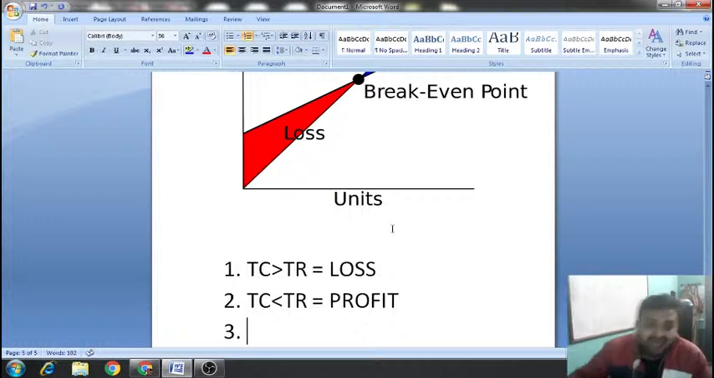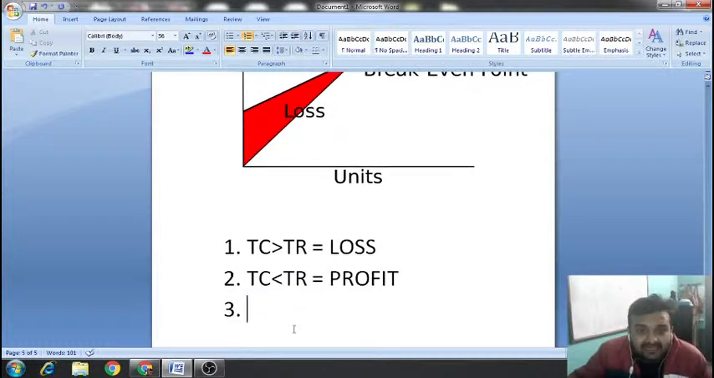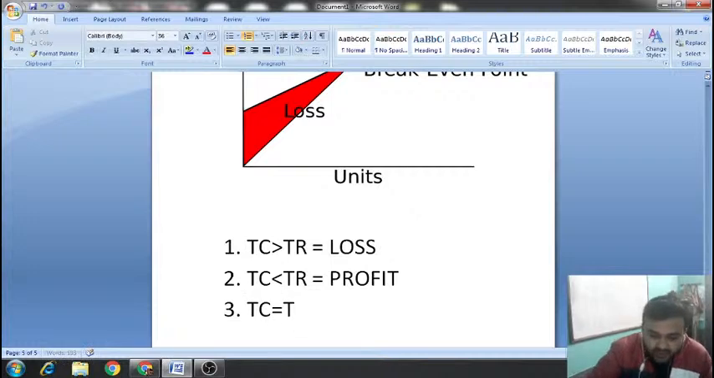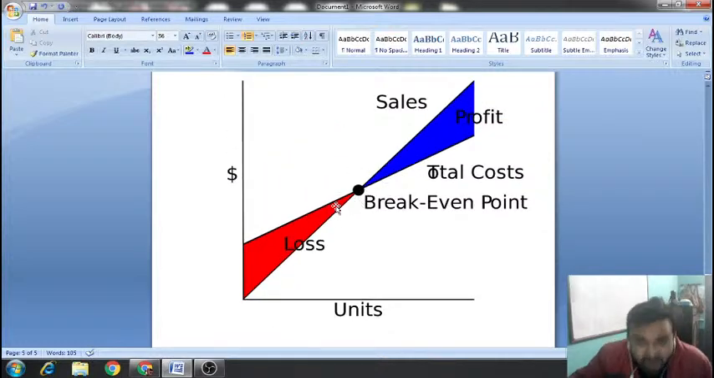Now you may say, what is break-even point, sir? This black dot is your break-even point. Why? Because at this point, total cost is equal to total revenue, and this is your BEP. BEP means break-even point, which means whatever revenue you are earning, you are covering all your costs. Whatever money you get now will be your profit and not your loss. Clear?